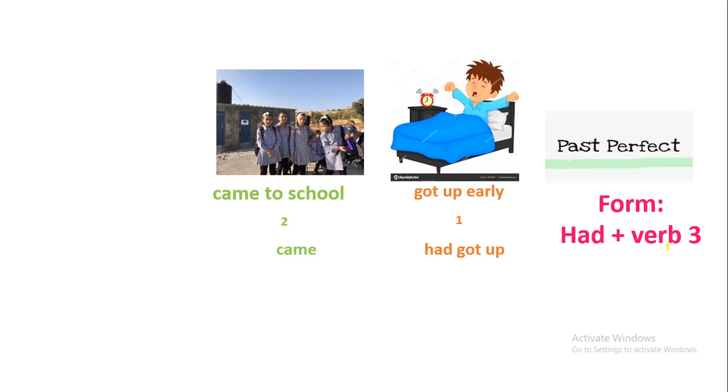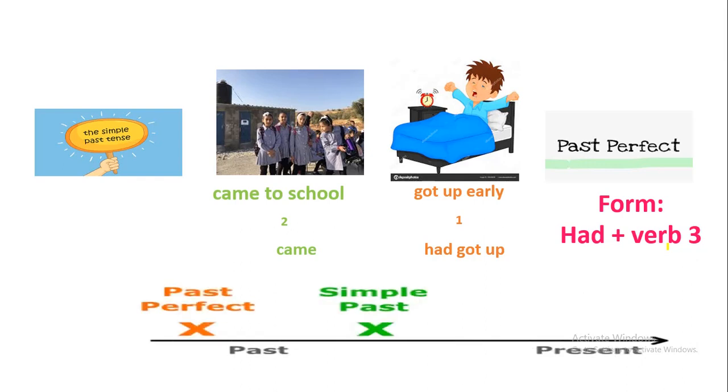Okay, let's now go back to the second action. The second action is came. Came here is verb 2, so the tense here is the past simple tense. So if we have two verbs that happened in the past, the first one should be in the past perfect, like this one, and the second one is in the past simple, as it is clear in the diagram.